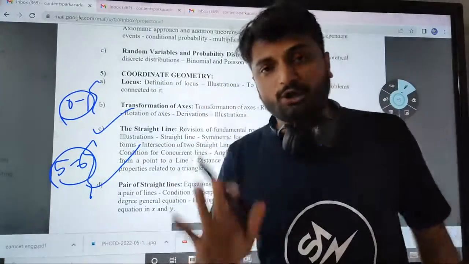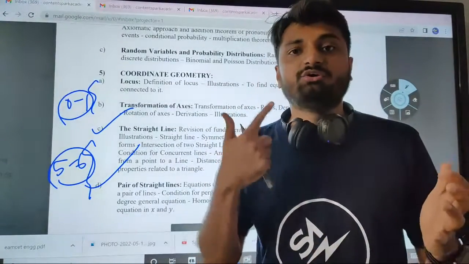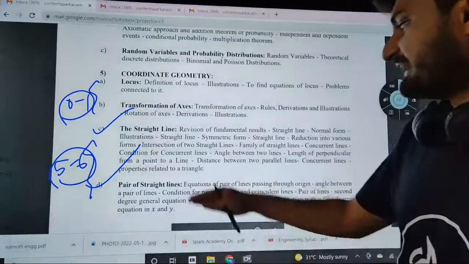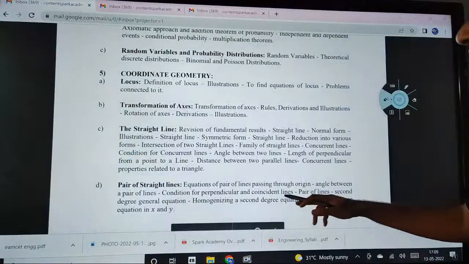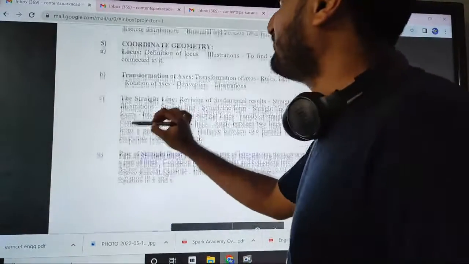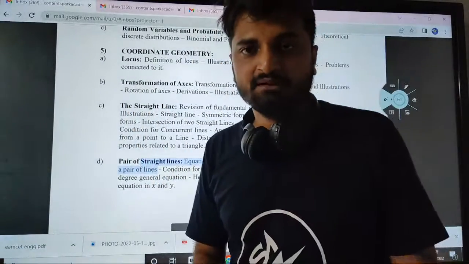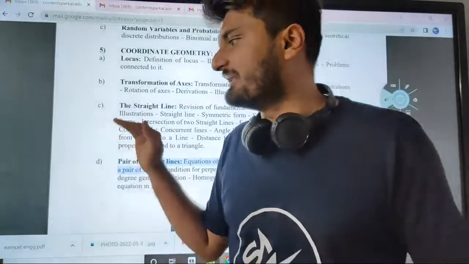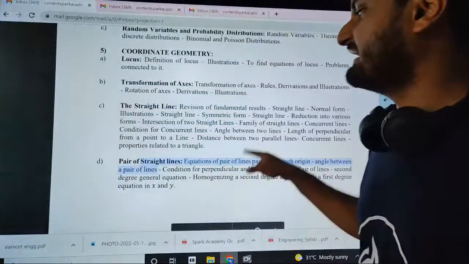So you are expected to know everything in straight lines: properties, theorems, whatever are the important synopsis for straight lines as well as pair of straight lines. So you need to really be focusing on these 2 chapters rather than locus and change of axis. Basically locus and change of axis will also be indirectly covered here. Since we don't have much time, our focus should be on straight lines and pair of straight lines.